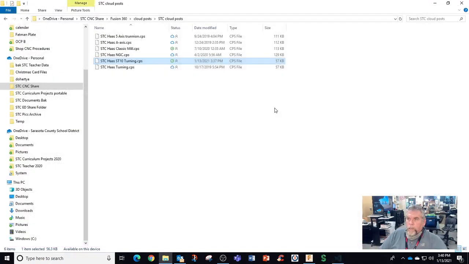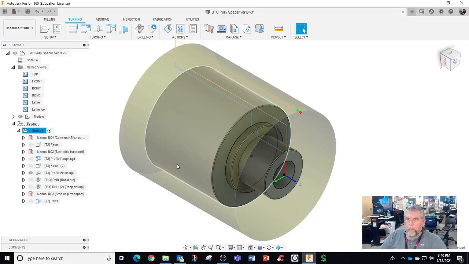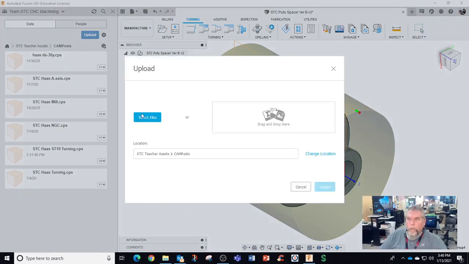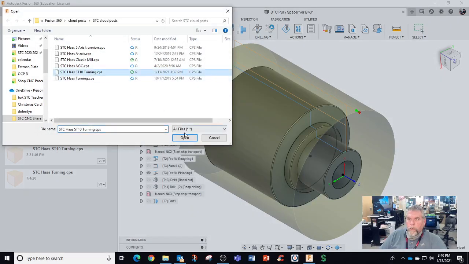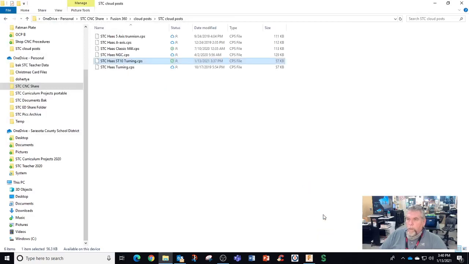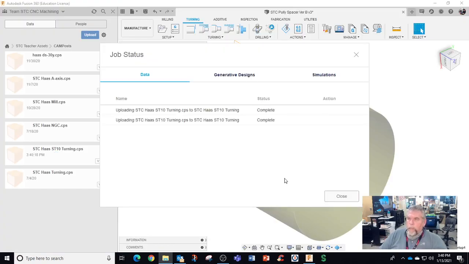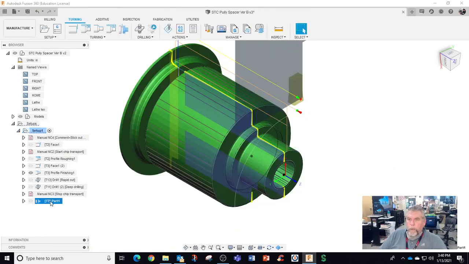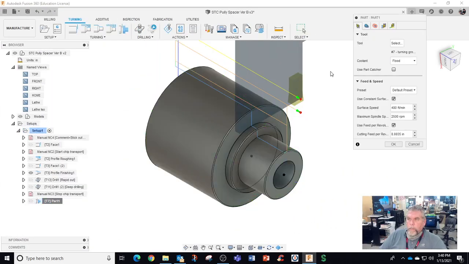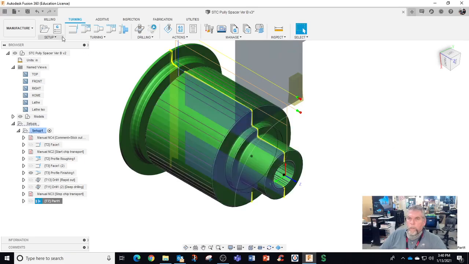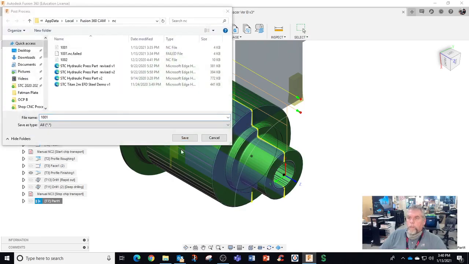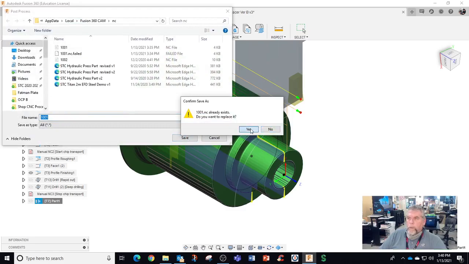Okay, I'm going to try it, so let me upload this. Upload. Select file, new one, close, parting tool, edit, part catcher on, and post. Hit save.